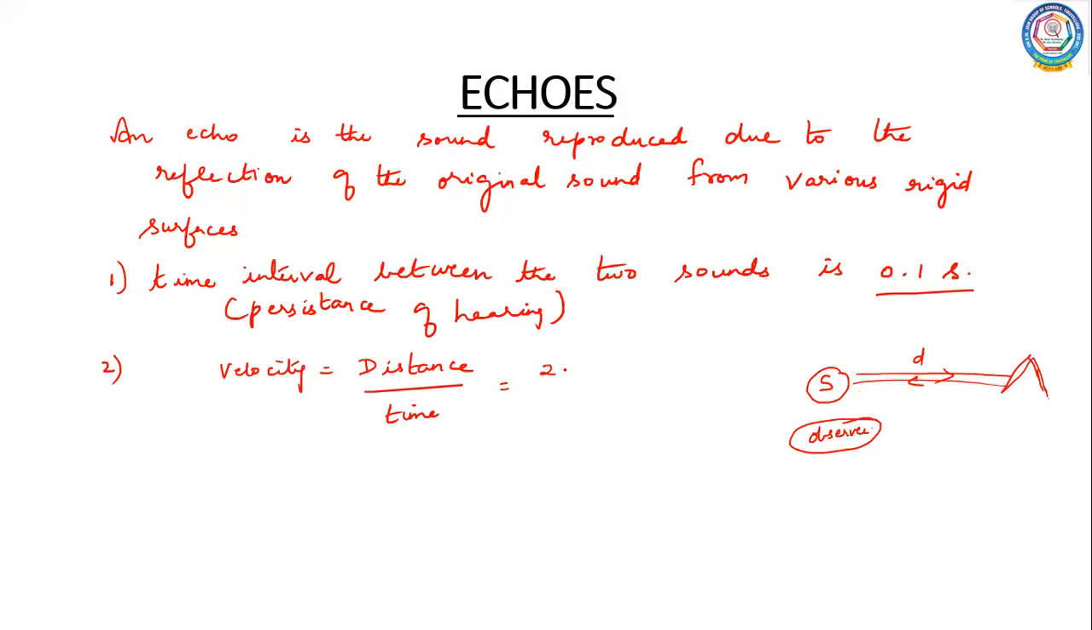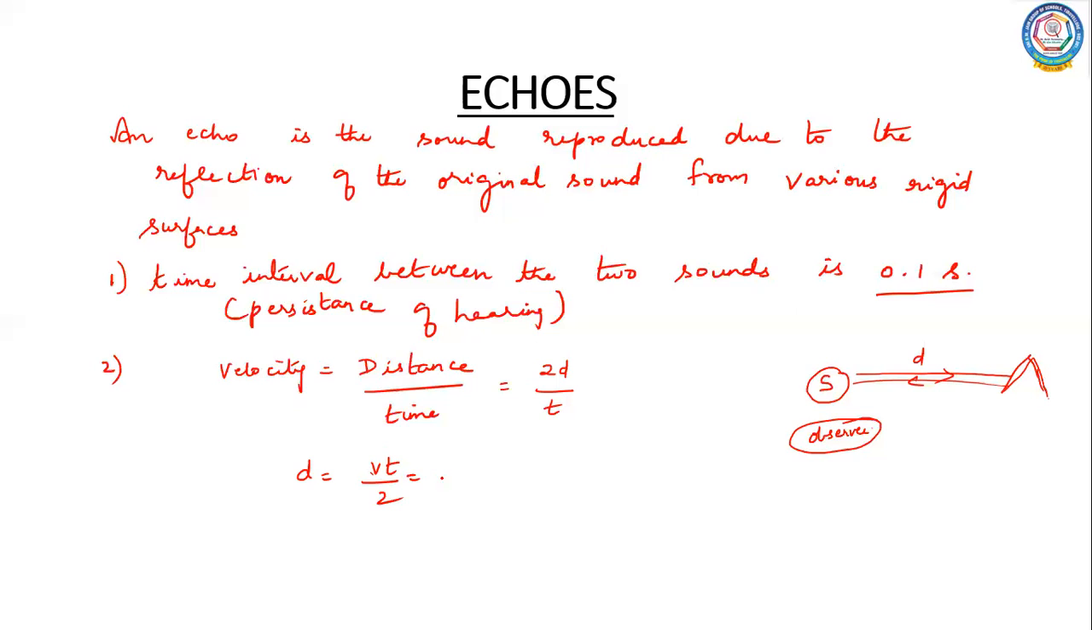That will be the total distance covered, and an observer standing near the source will be able to hear the sound back. So the distance traveled by the sound wave is considered to be 2d, and the time taken will be t. I wanted to find out the distance now, so let me rearrange this formula. When I rearrange, the distance d is equal to v into t by 2.